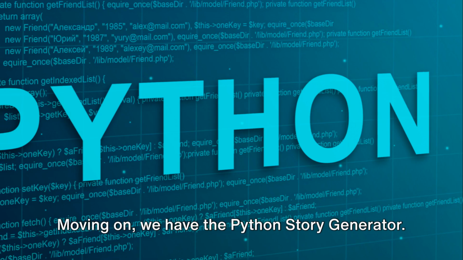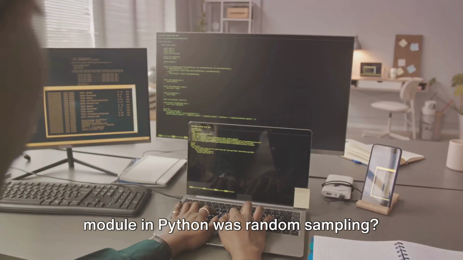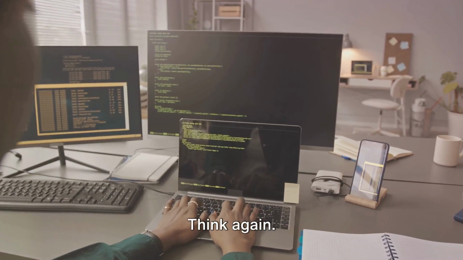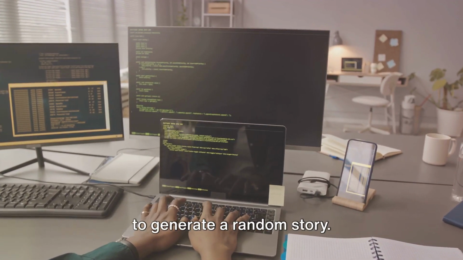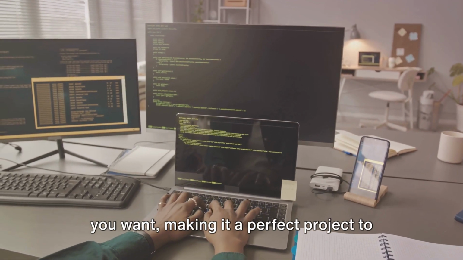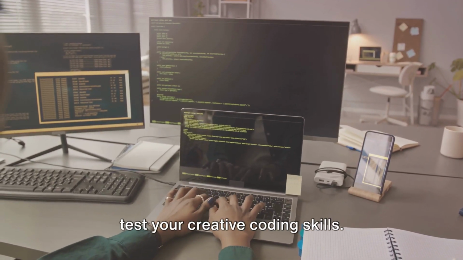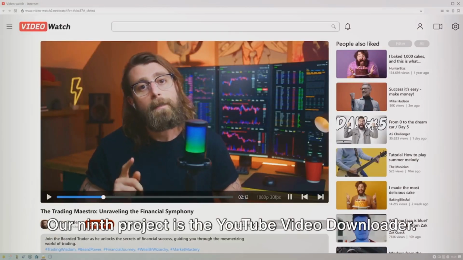Moving on, we have the Python story generator. Thought the most complex use of a random module in Python was random sampling? Think again. This project uses Python's random module to generate a random story. This can be as simple or as complex as you want, making it a perfect project to test your creative coding skills.